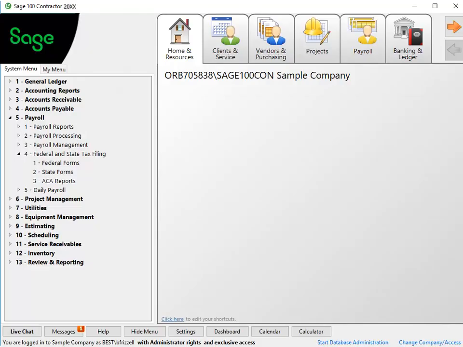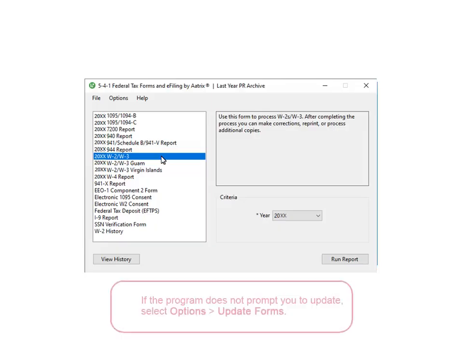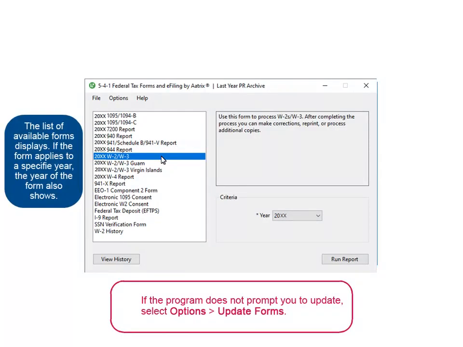For this example, we will go into Federal Forms from the 54 Payroll menu using the U.S. edition of the software. If there are any form or program updates available, you will be prompted to install them. It is our recommendation to always install updates when you are prompted to do so. Select the report you wish to print, and then click Run Report to start the update process.